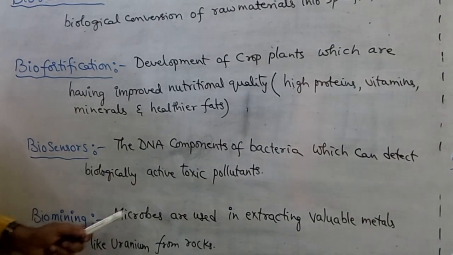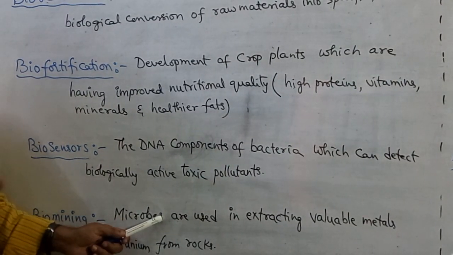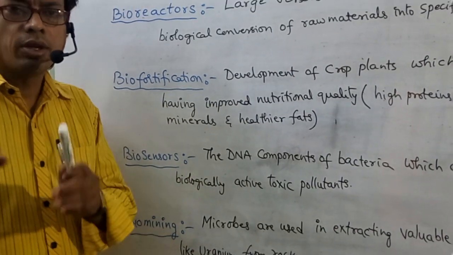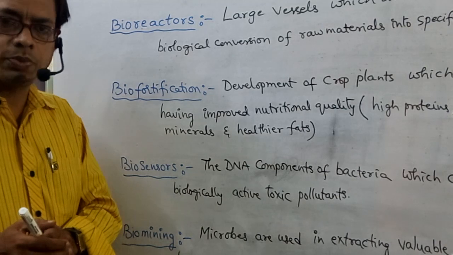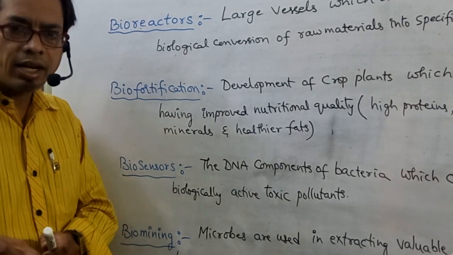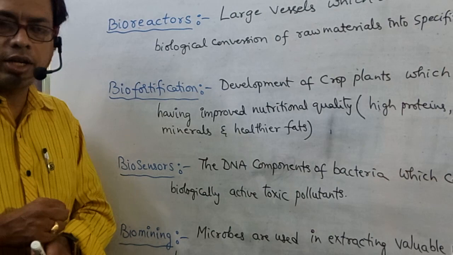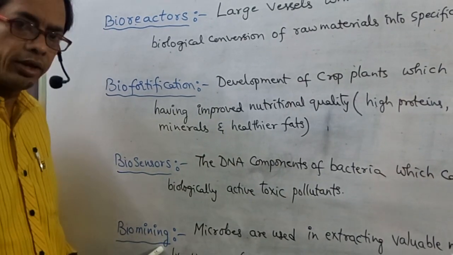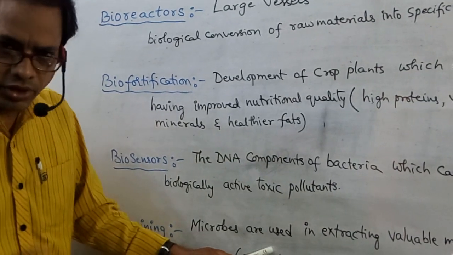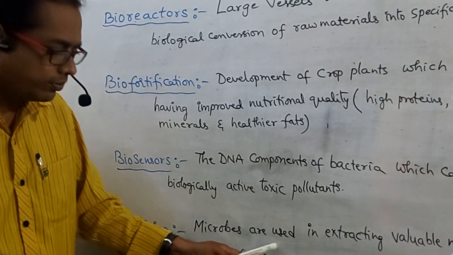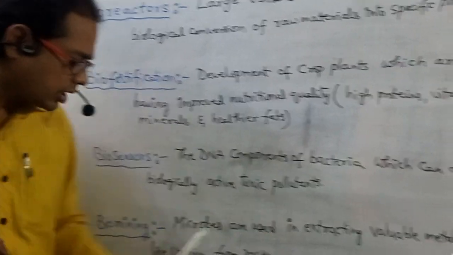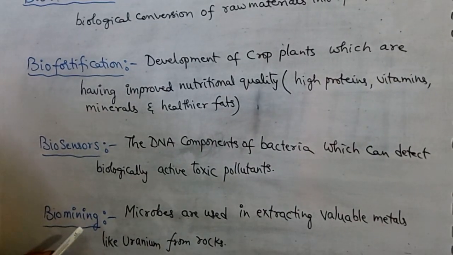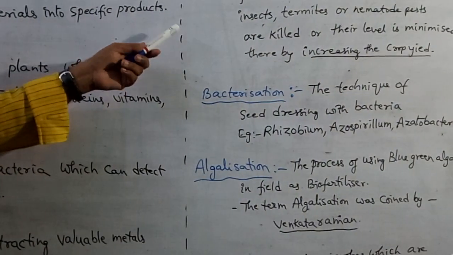Next, biomining. What is that? Biomining: microbes are used in extracting valuable metals like uranium from rocks. In some rocks, valuable metals like uranium are present. To extract those valuable metals, microbes are used. That process is so called biomining. Microbes are used in extracting valuable metals like uranium from rocks. This is about biomining.